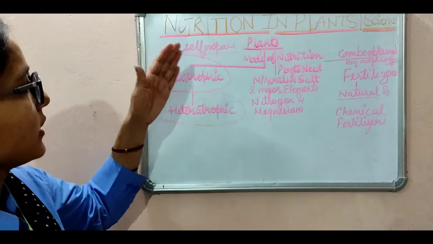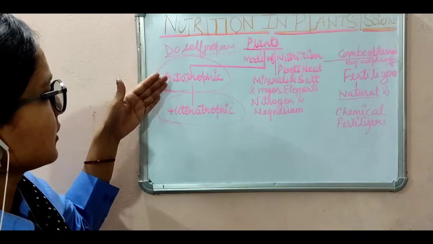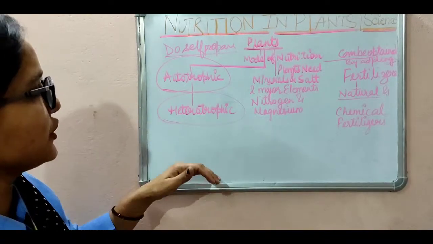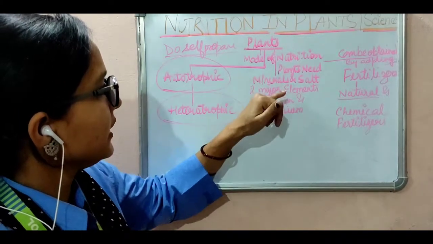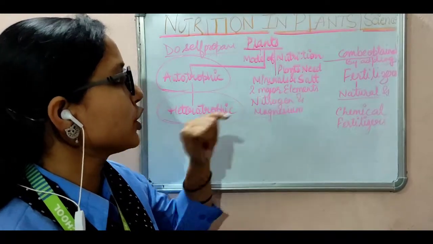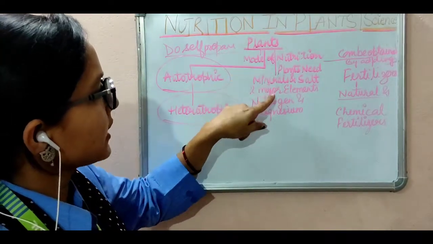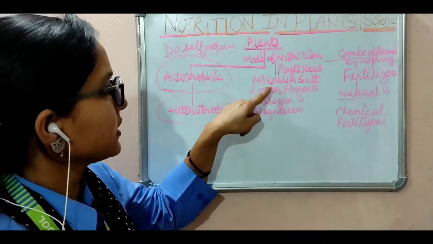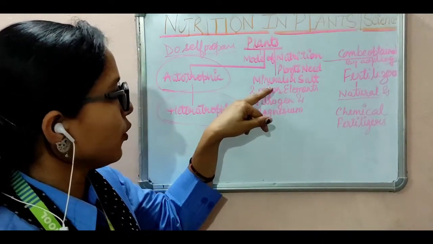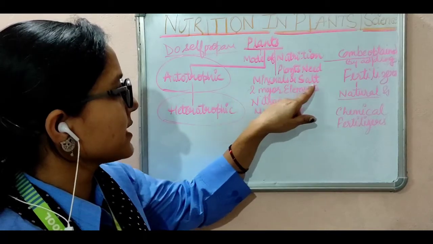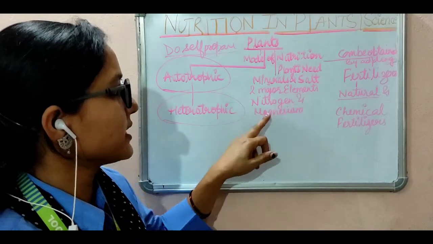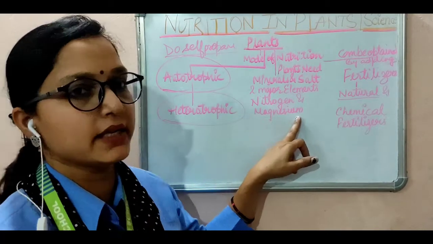Now why is it necessary to get nutrition? Because they need some minerals and salts to grow. So these are the two main reasons for plants to grow, minerals and salts. Two major elements are nitrogen and magnesium.